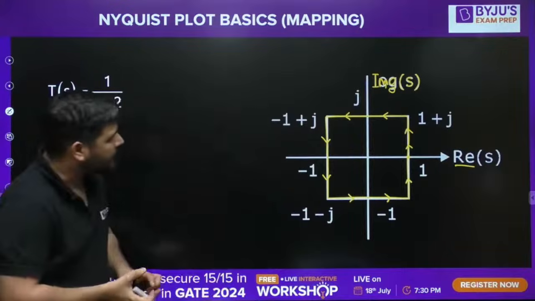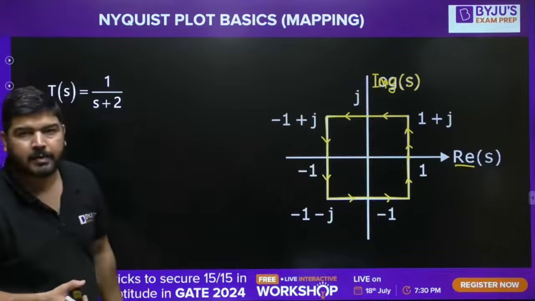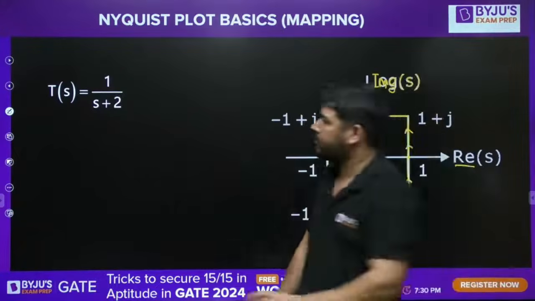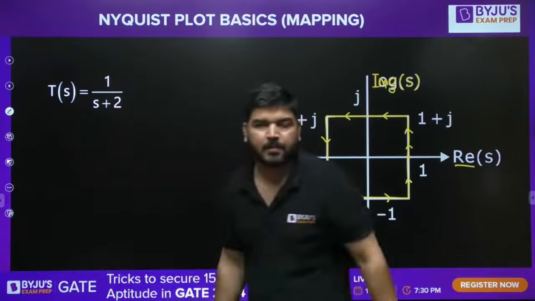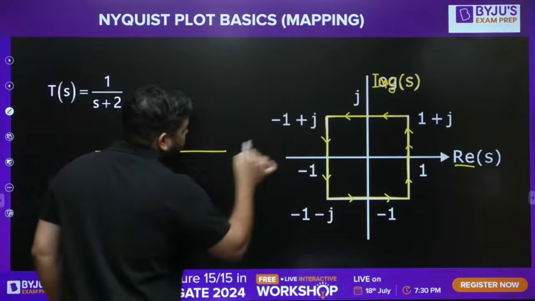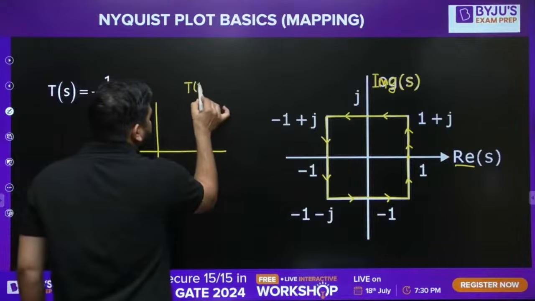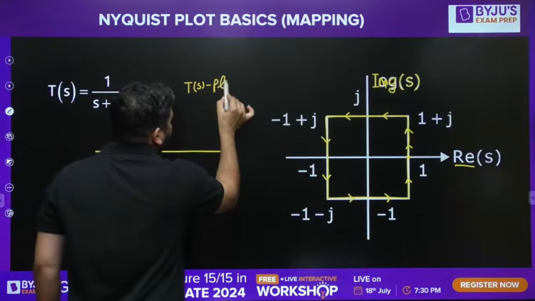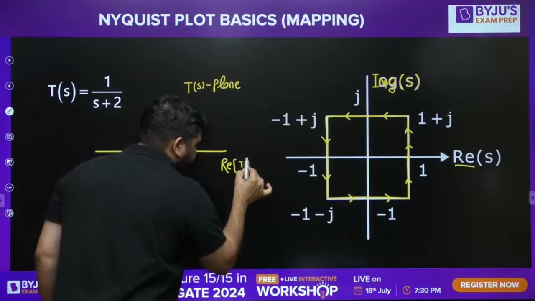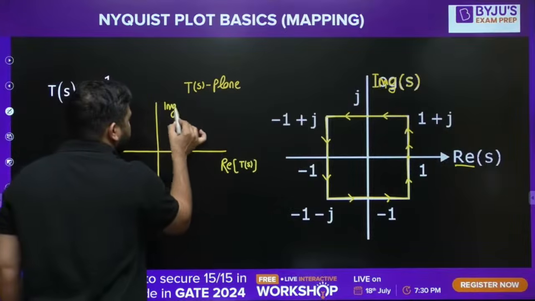And now what I want to do is map this contour in the T(S) plane. T(S) is some random algebraic function like this. I want to map this entire contour in the T(S) plane. Now this is the real of T(S) and this axis is the imaginary of T(S).